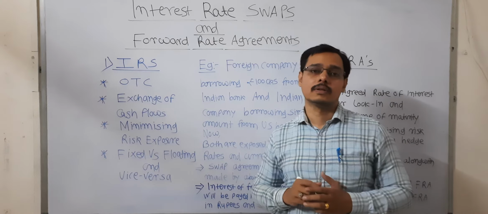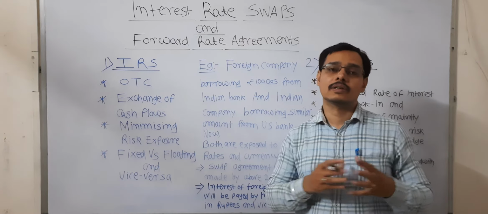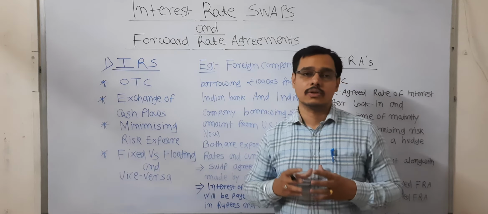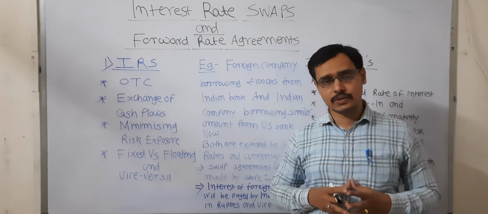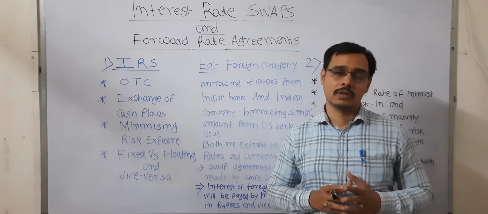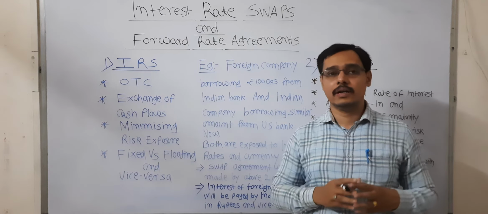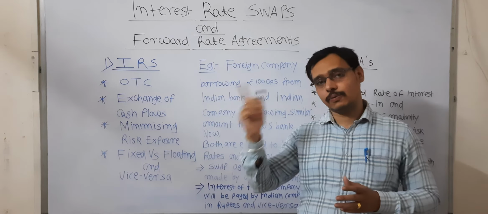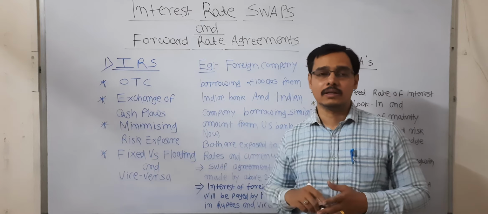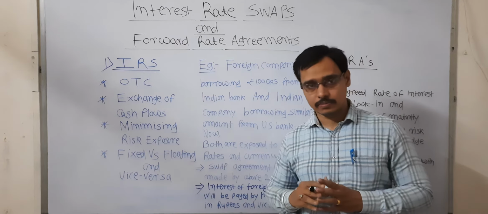Imagine that if the borrowing is of 100 crores and the interest rate is say 10%, the company will have to pay 10 crores as a cash flow, as an interest in India, and that foreign company will pay a similar amount of interest to the foreign nation.